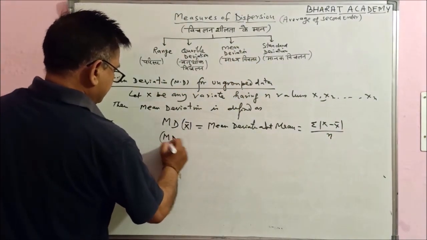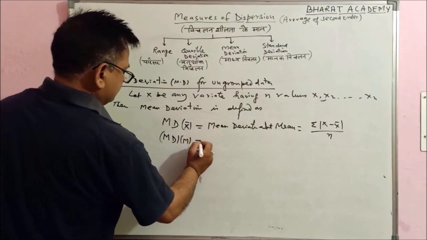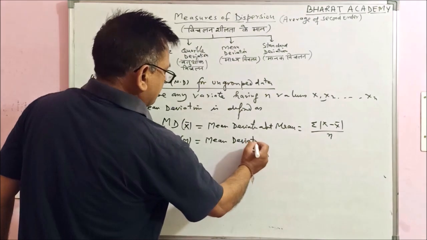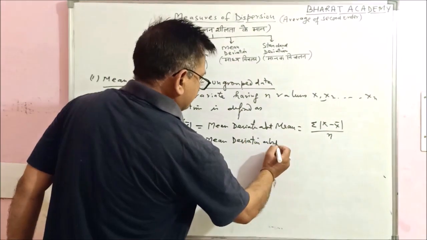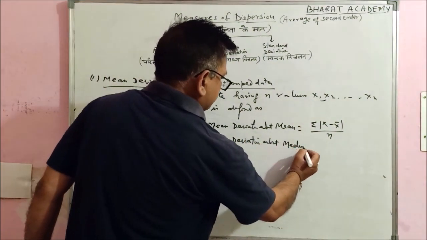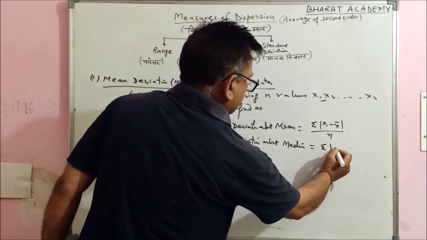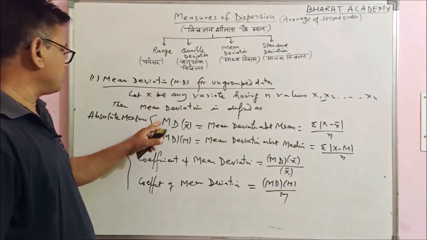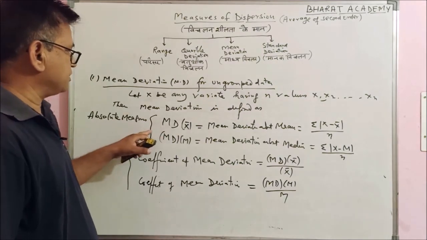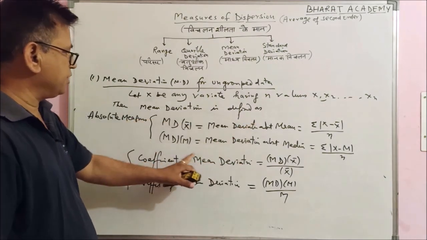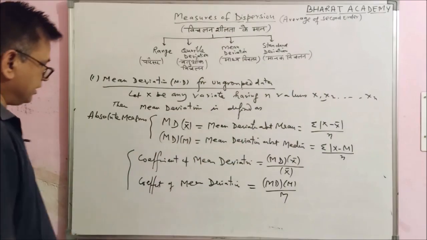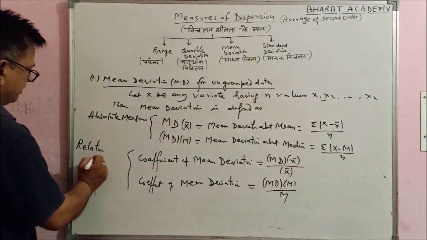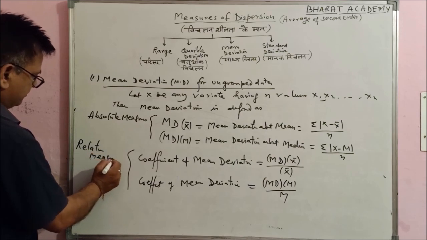अगर mean deviation about median होगा, this is mean deviation about median, so then it will be summation of absolute value of x minus M upon n. These two are absolute measures of dispersions, mean deviation about mean and mean deviation about median, and these two are relative measures of dispersions.